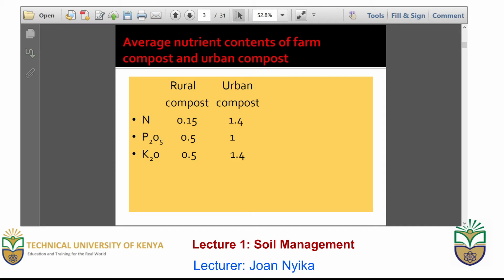Here is a statistic of nutrient compost that is drawn from urban compost and one that is drawn from rural compost. How much of the major nutrients, that is nitrogen, potassium, and phosphorus, does it have? From what we can see there, urban drawn compost has more fertility content compared to that which is drawn from rural areas.